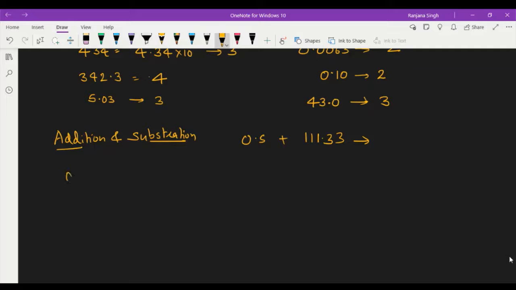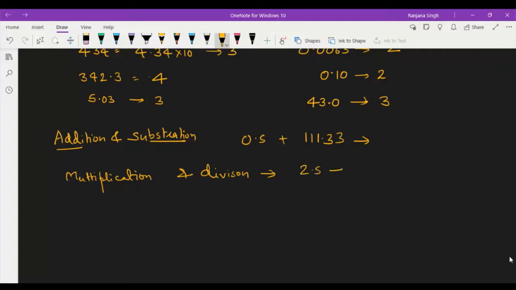Similarly, multiplication and division. In multiplication and division, the result should be represented with the significant figures as present in the component with the minimum significant figures, whether divider or divisor.